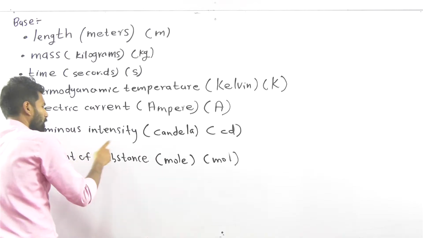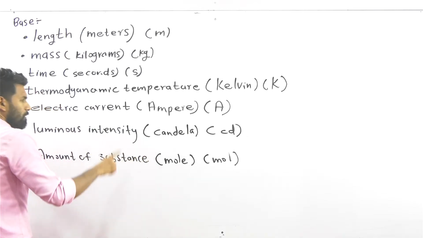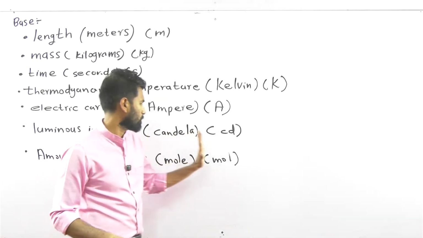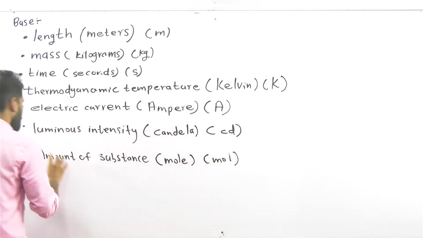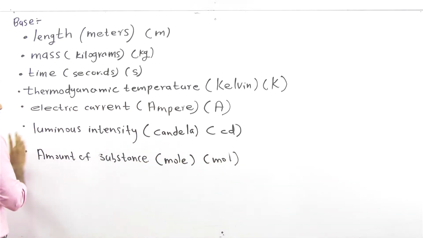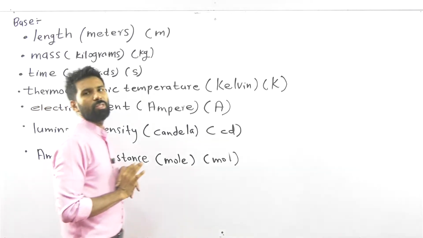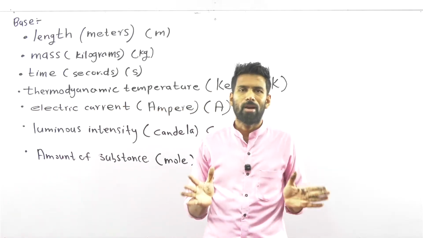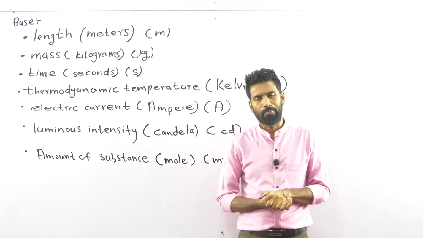There's also amount of substance, the mole, measured by mol. It's also a base physical quantity that can be explained in the future when we are exactly in the lesson. Okay, so these are the first things that we have done on our first day.